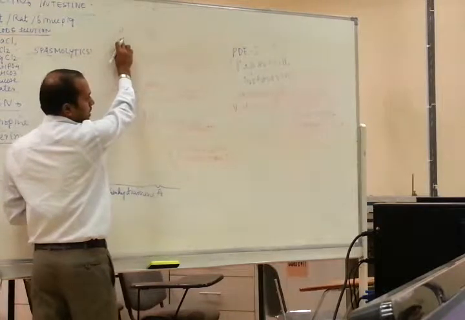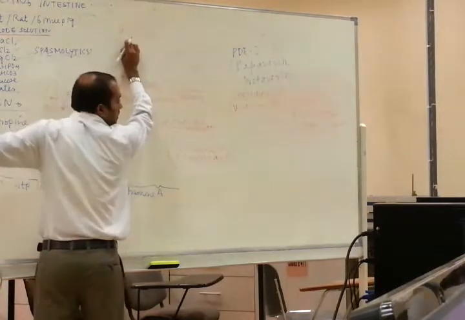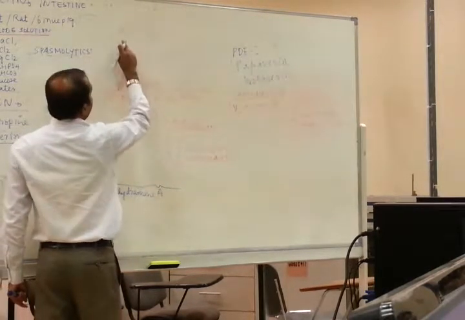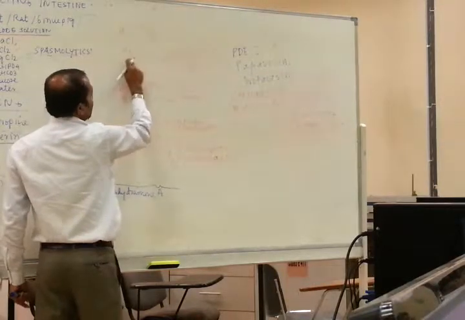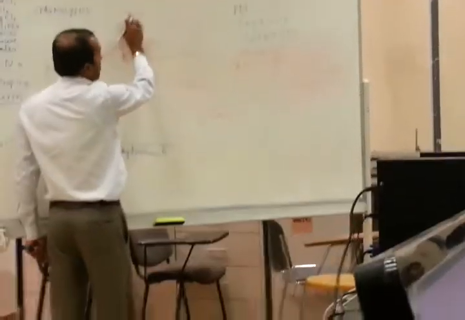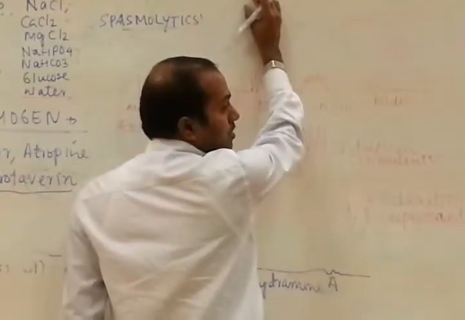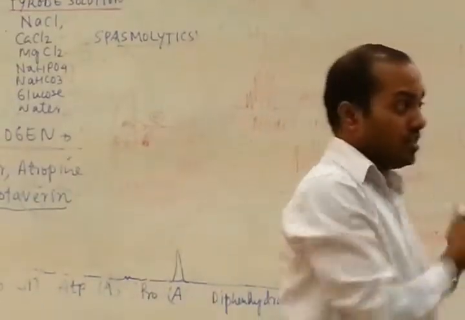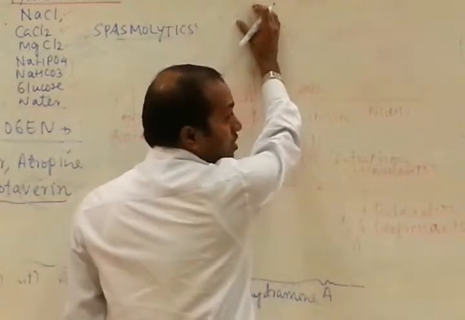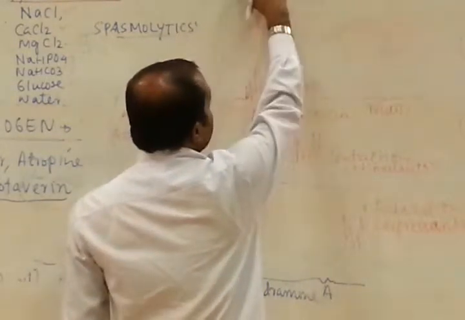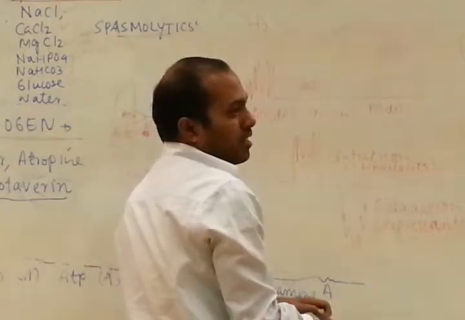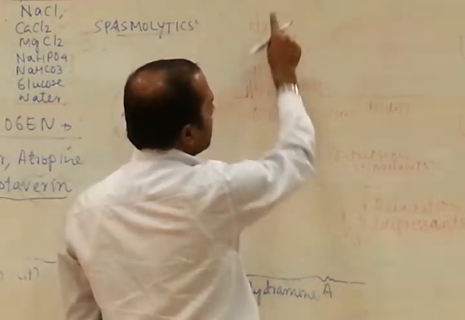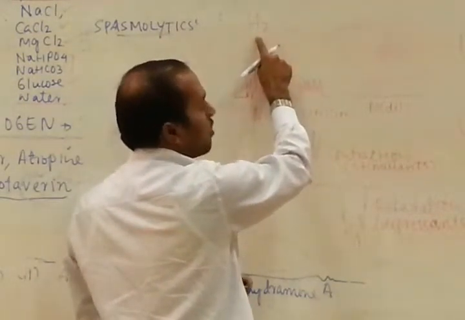H1 is the histamine receptor, and the agonist for H1 is histamine. Another receptor is H2, present in the gastric mucosa. If this is stimulated, it causes gastric ulcer. If H1 is stimulated, it causes itching and burning. H1 antagonists are called antihistaminics. The H2 antagonists are also antihistaminic, but commonly they are called H2 blockers.